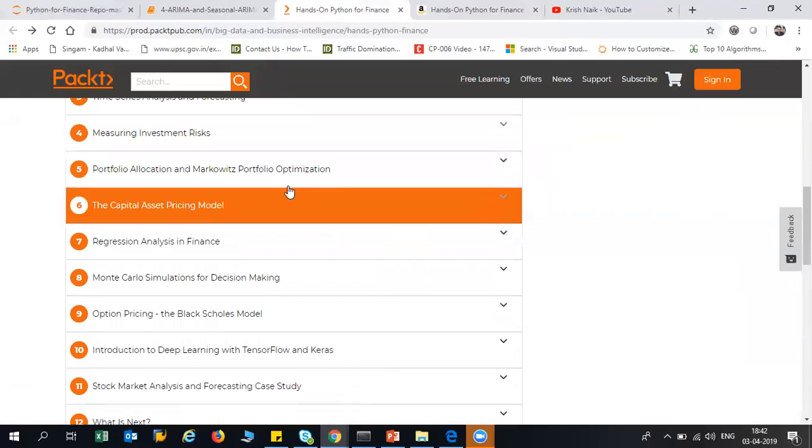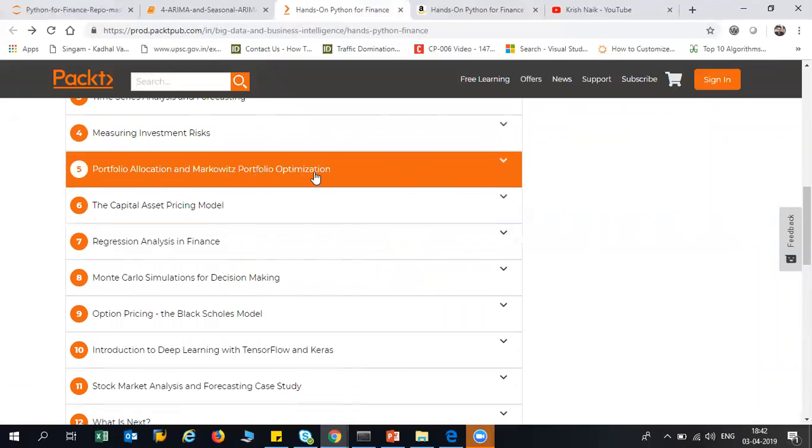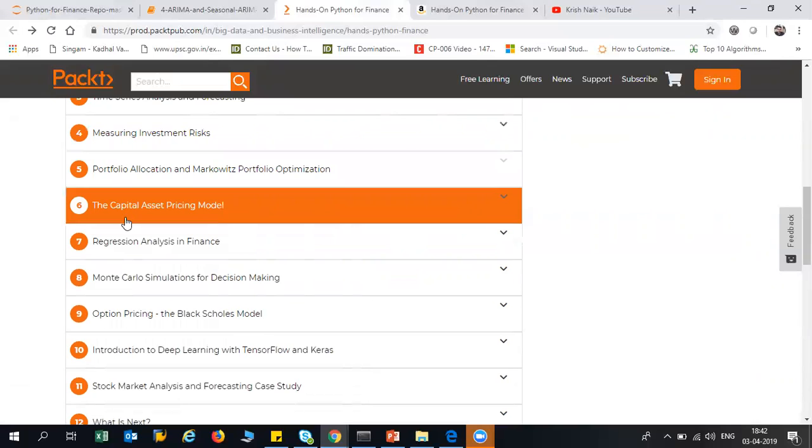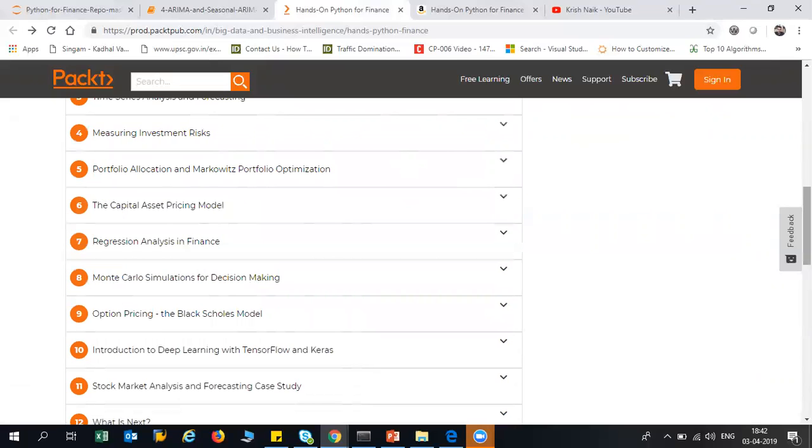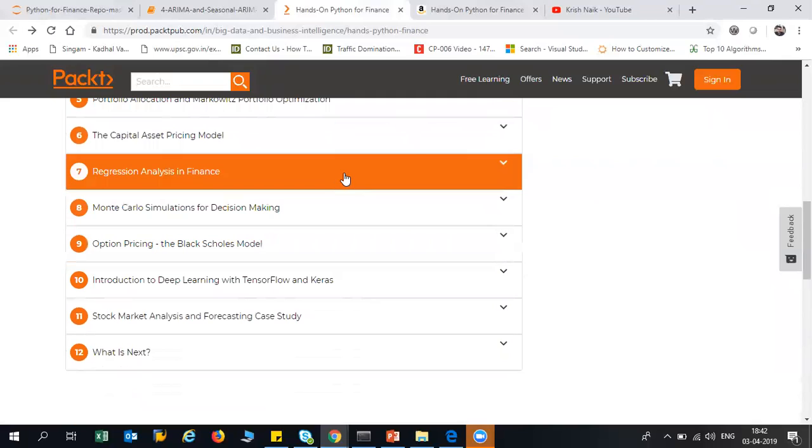Then after this, I have also shown you how we can do portfolio optimization. I've used concepts like Markowitz. It is a very important concept altogether in finance. Then I have also explained the capital asset pricing model. Then we have also seen regression analysis in finance. So here I've included various kinds of machine learning algorithms, which will help you to solve linear problems in finance and non-linear problems in finance.